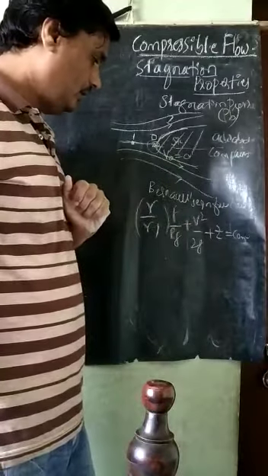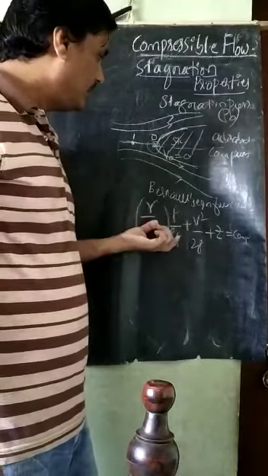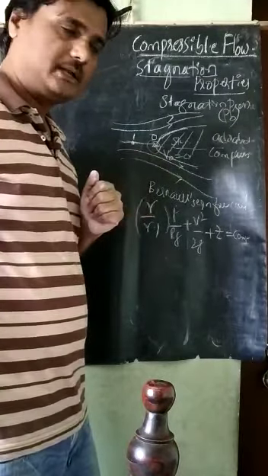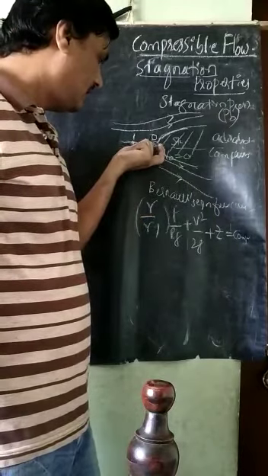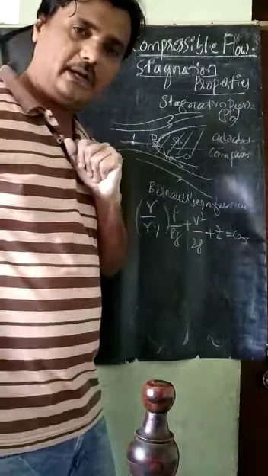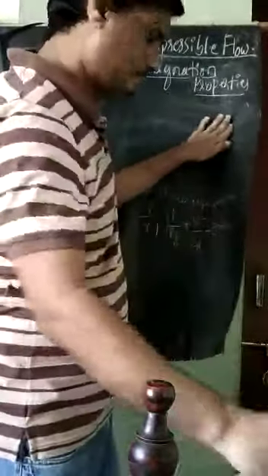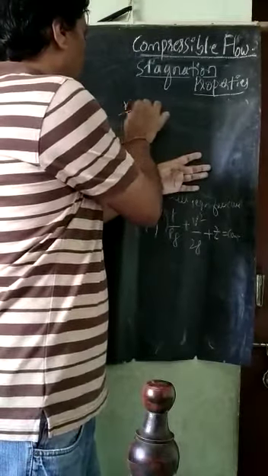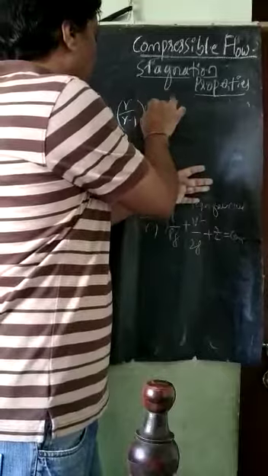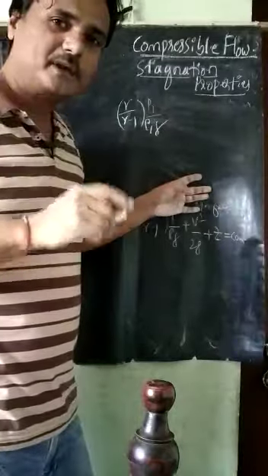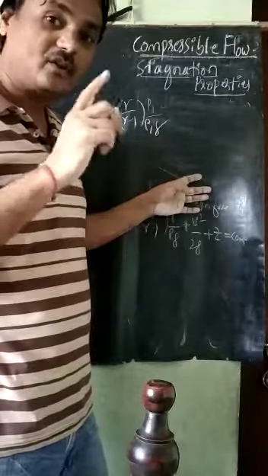Next, I will apply the same Bernoulli's equation for points 1 and 0 to derive the relation for P naught. For point 1, it can be written as gamma divided by gamma minus 1 into P1 divided by rho 1 g, plus V1 square divided by 2g, plus Z1. Rho 1 is used because density is also changing, as it is a compressible flow.